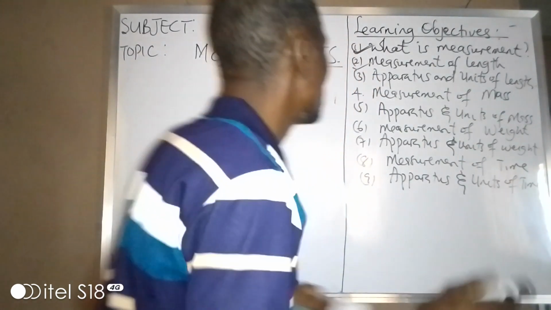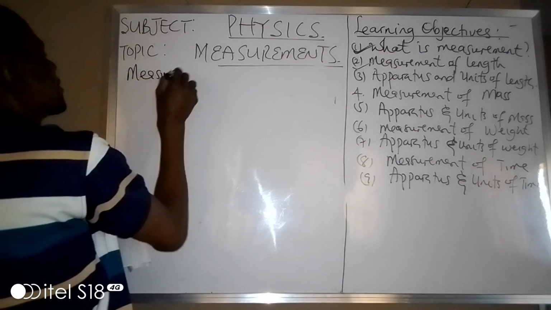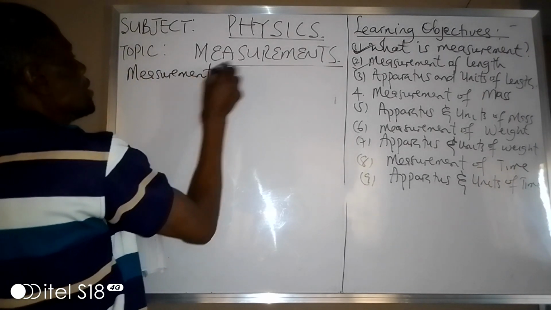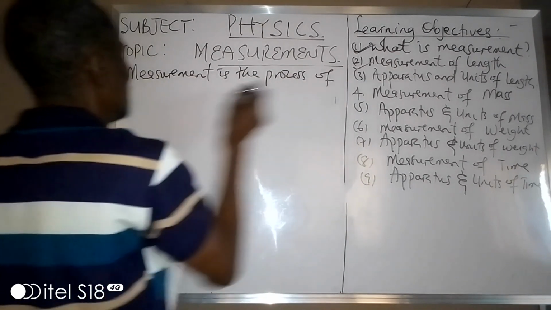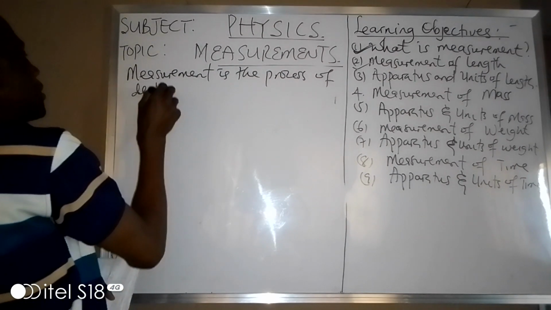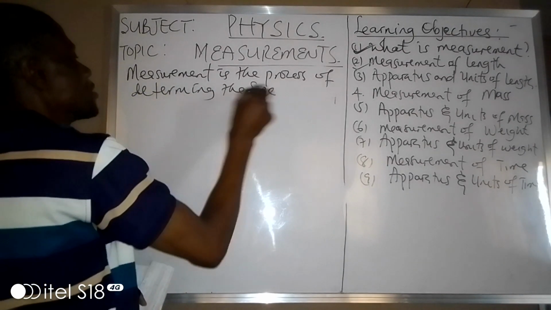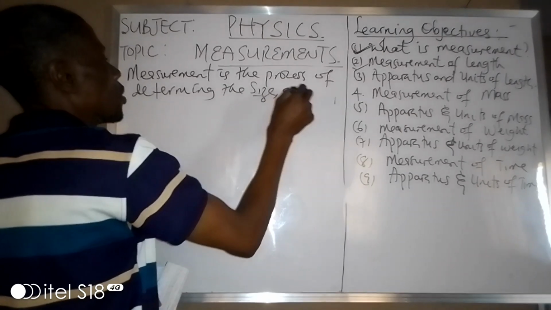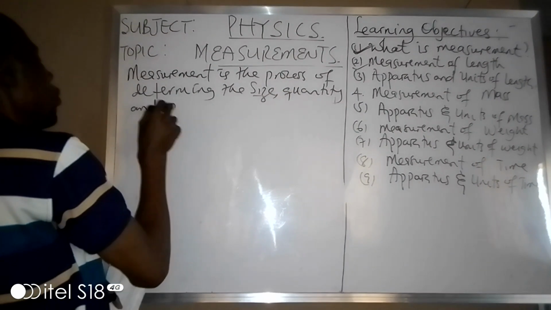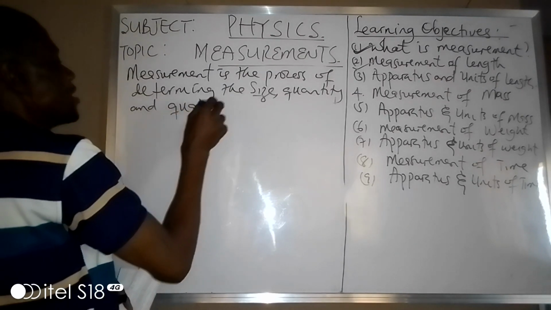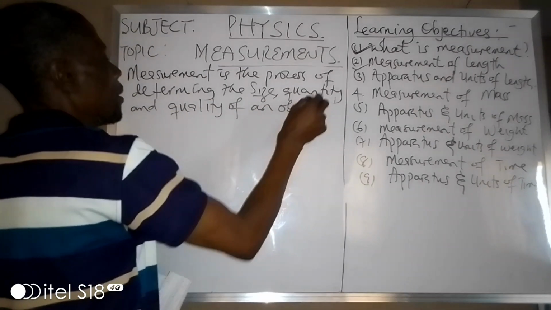What is measurement? We say that measurement is the process of determining the size, quantity, and quality of an object or of a body.